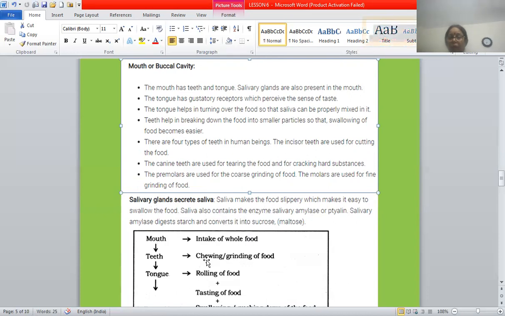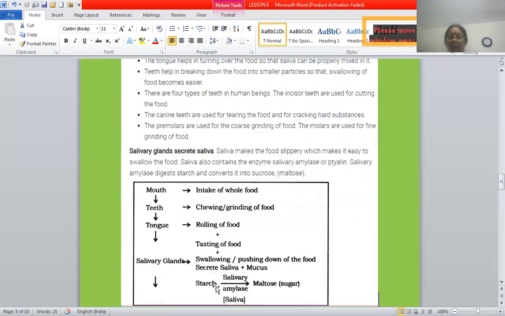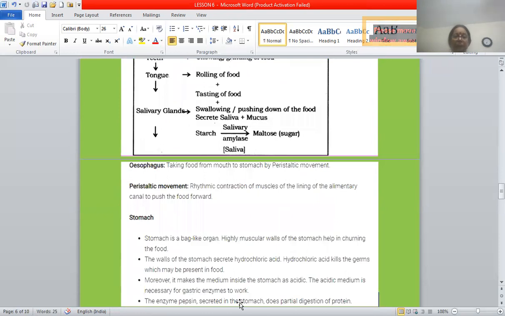Mouth, intake of whole food, then teeth, chewing, grinding of food, tongue, rolling of food plus tasting of food, salivary glands secrete saliva plus mucus, and swallowing, pushing down of food. Food containing starch is broken down into maltose with the help of salivary amylase.